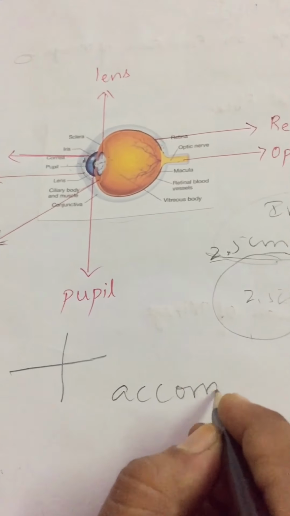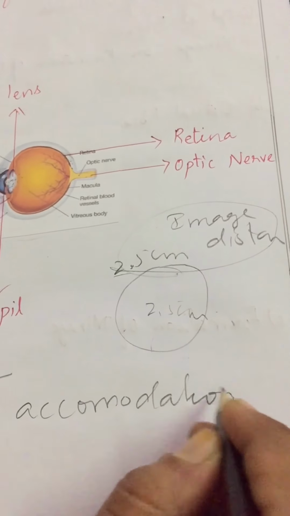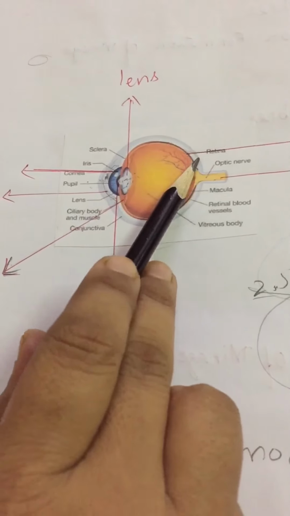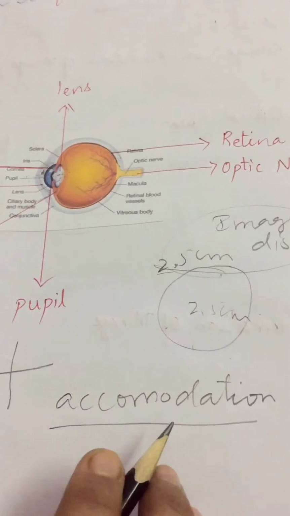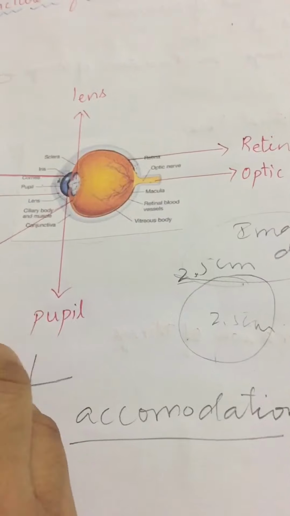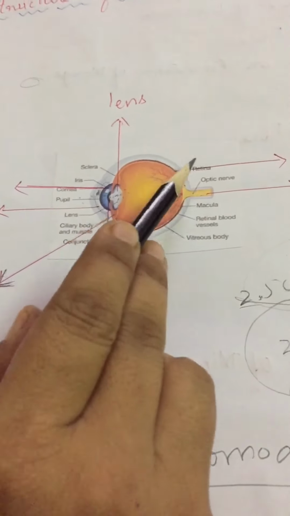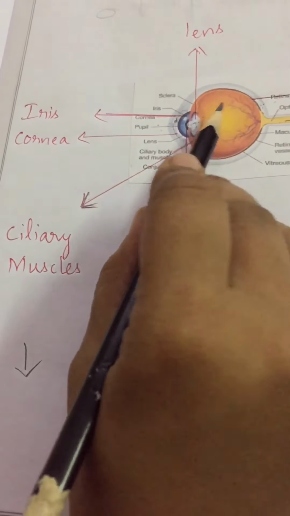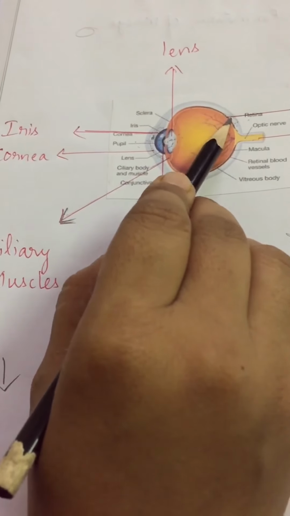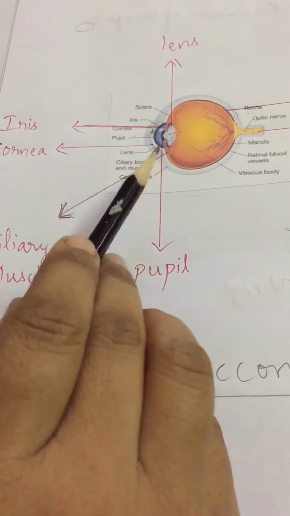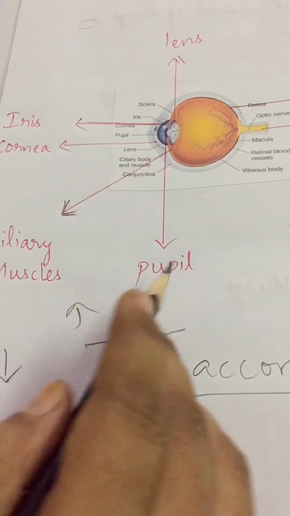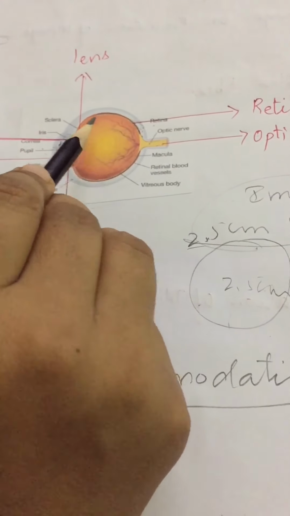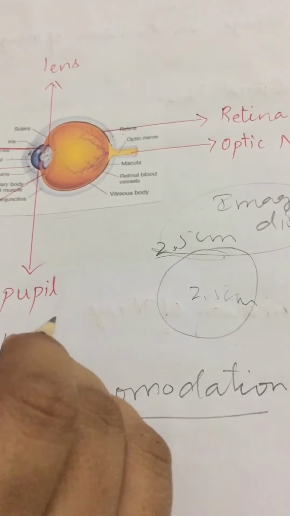Now this adjustment process is called accommodation, where the ciliary muscles adjust the focal length of the lens to get the image on the retina. That is called accommodation. Clear, children? The eye lens forms a real inverted image of an object on the retina. The image will be real and inverted. Now the question will come: if we are getting an inverted image on the retina, how are we able to see the erect, virtual image? That is the work of the brain. When we get an inverted image on the retina, the brain will make it an erect image.